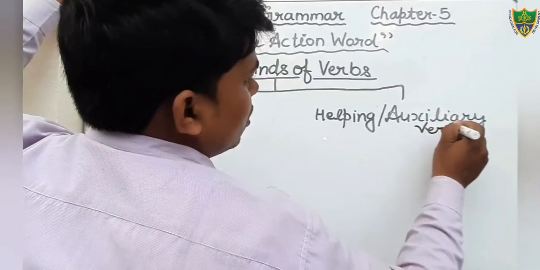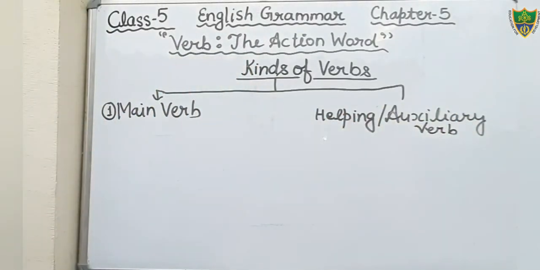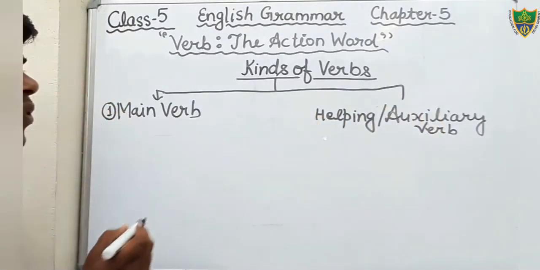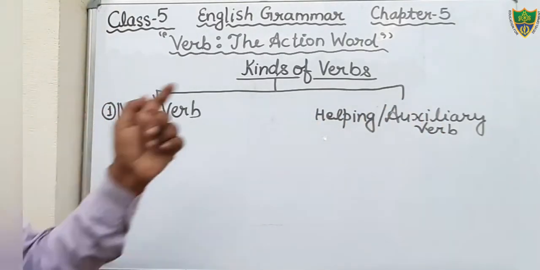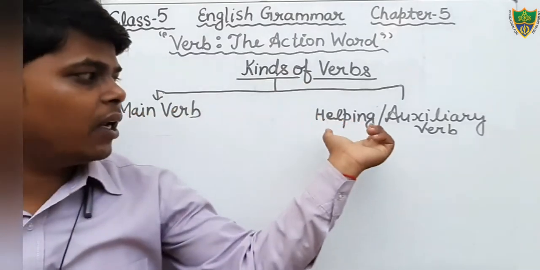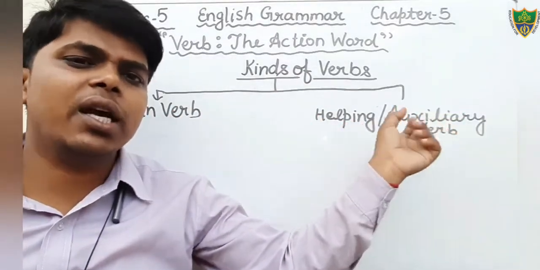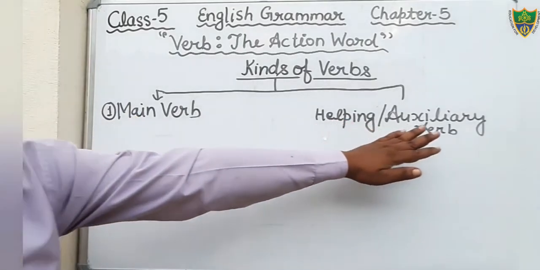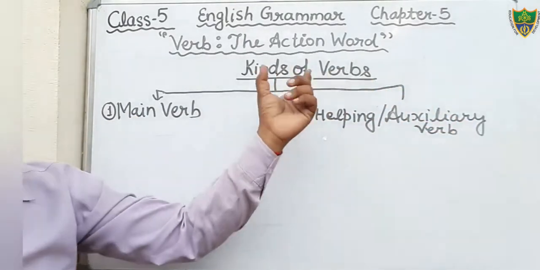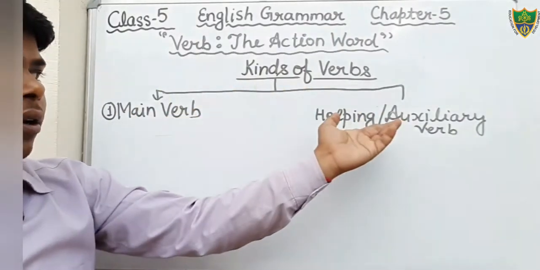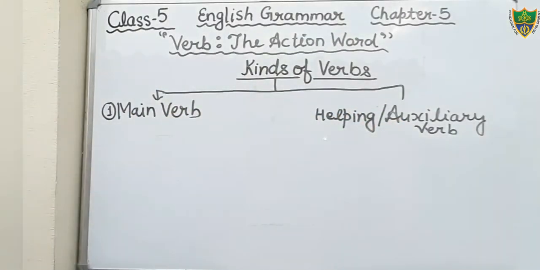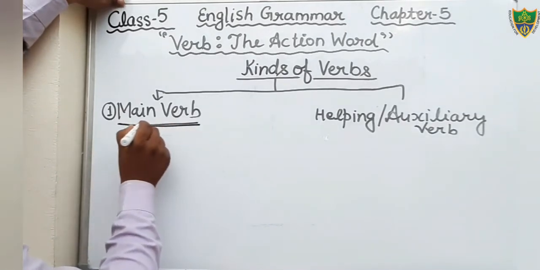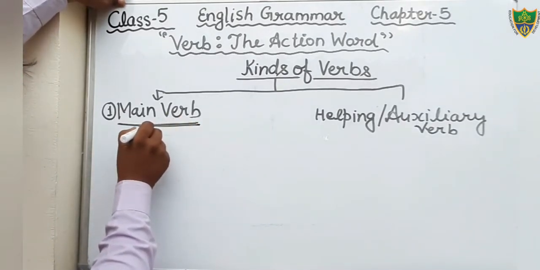Okay, just see. This is for X students. There are two kinds of verb, main verb and helping verb, also known as auxiliary verb. Dear students, main verb can be divided into two subcategories.